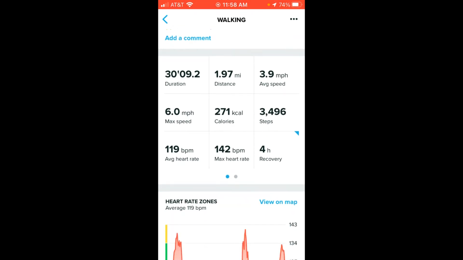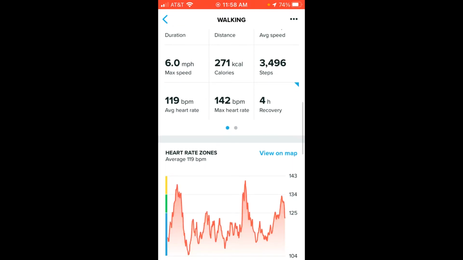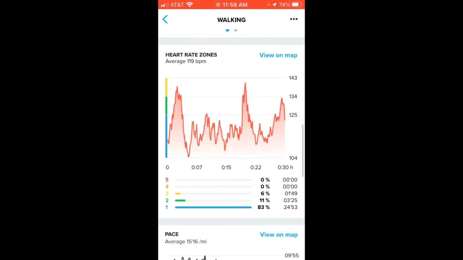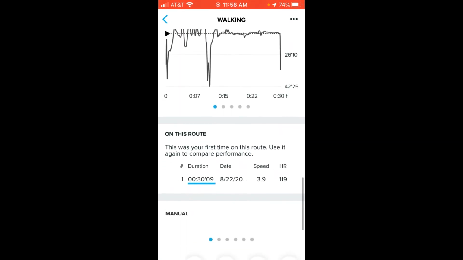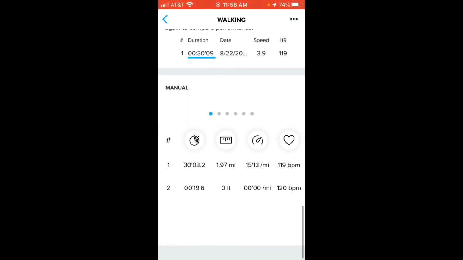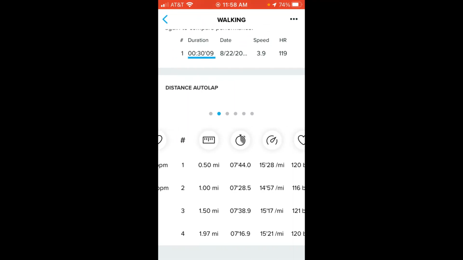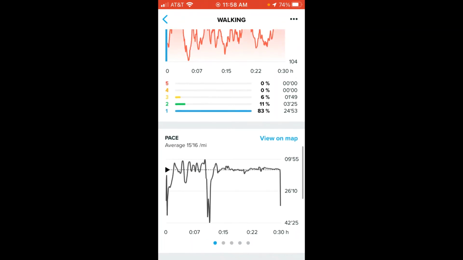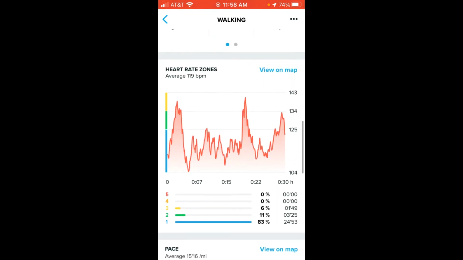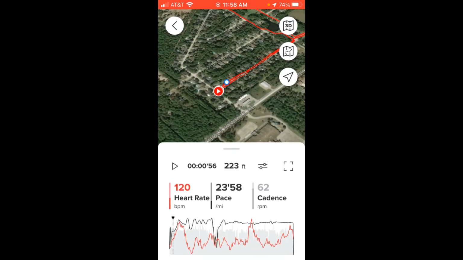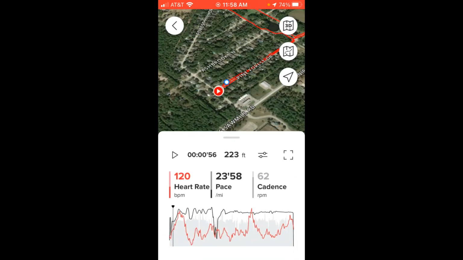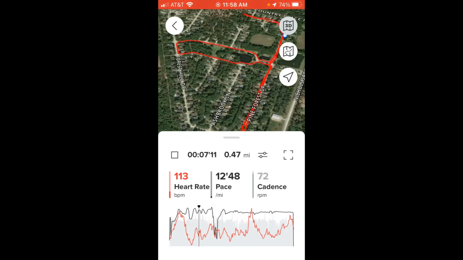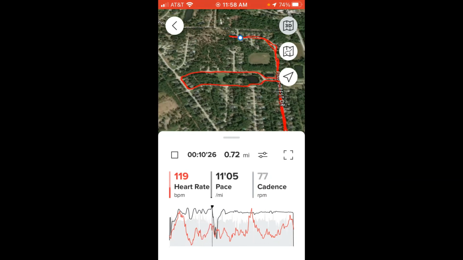Again, we can see the duration, distance, speed, and so on. Heart rate zones, the pace. Lots of other details down here at the bottom. The other thing that's kind of cool is, for example, the heart rate zone. If you want to see your actual heart rate zone during the activity, you can click View It on Map, and it will show you what your heart rate was doing at different points within the activity.